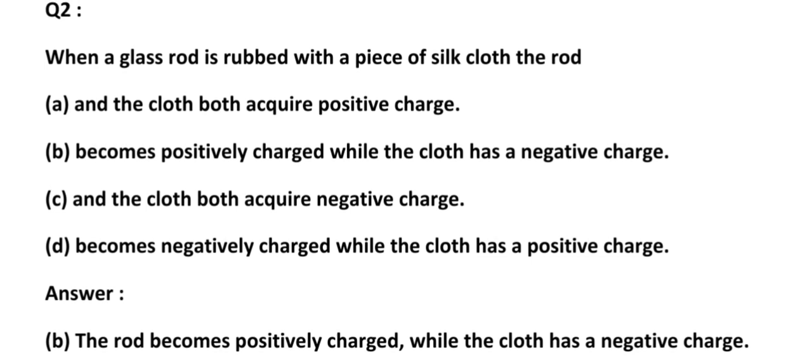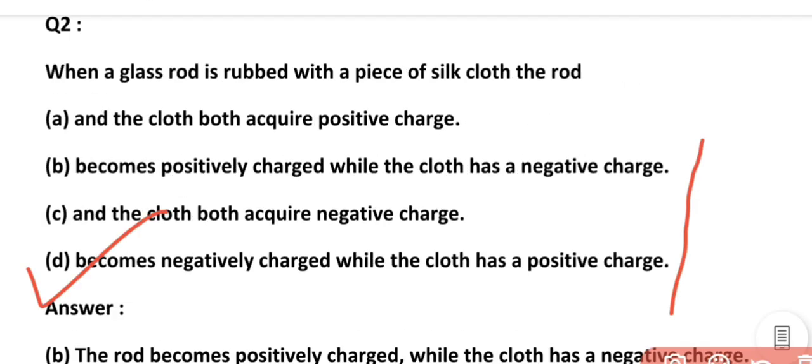But we have studied that while rubbing, both the materials acquire equal but opposite charges. So option A is wrong. Let us see option B, which states that the rod becomes positively charged while the cloth has a negative charge. This option is correct.